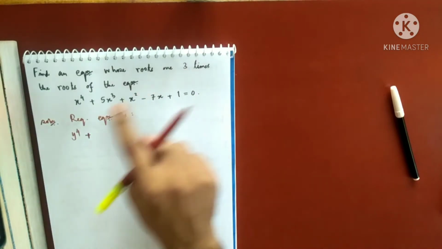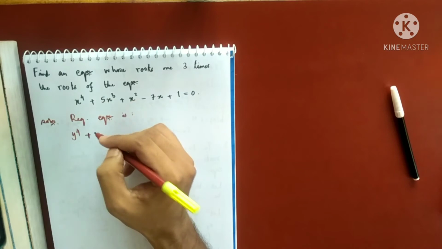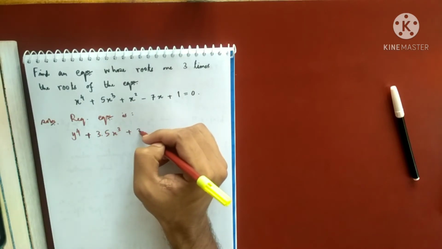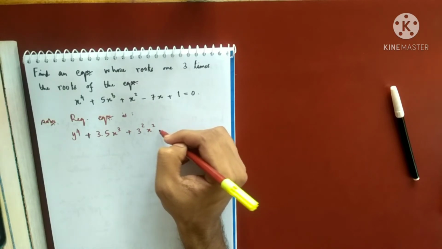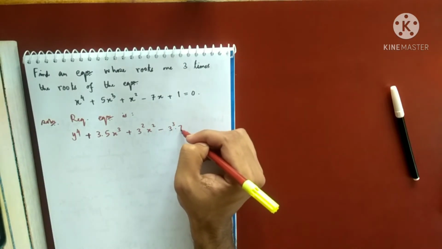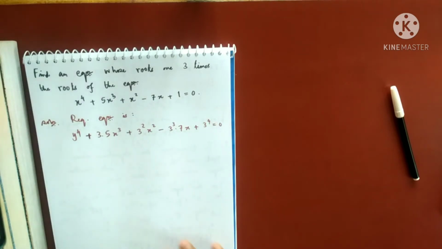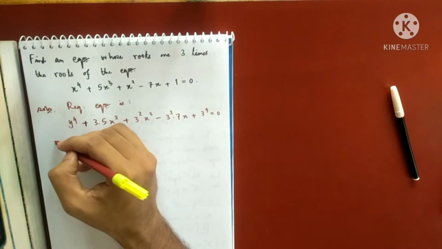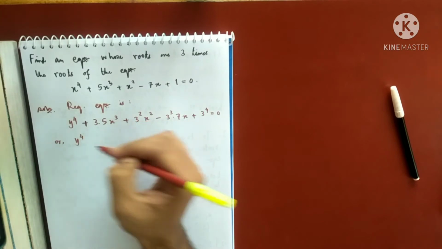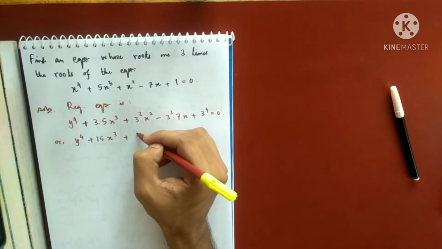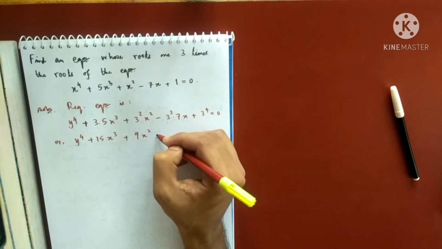This by 3. So this will become 3 into 5 x cube, multiply this by 3 square, multiply this by 3 cube, multiply this by 3 to the power 4. This was the rule of transformation. Just check. So that means y to the power 4 plus 15x cube plus 9x square minus, this is